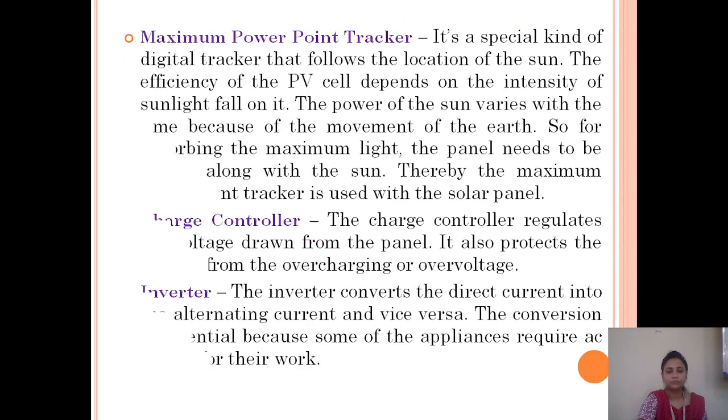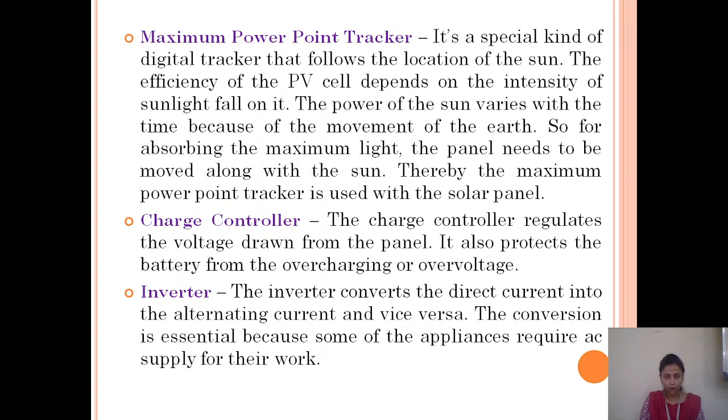Next, what is the maximum power point tracker? It is a special kind of digital tracker that follows the location of the sun. The efficiency of the photovoltaic cell depends on the intensity of the photon energy or sunlight falling on it.